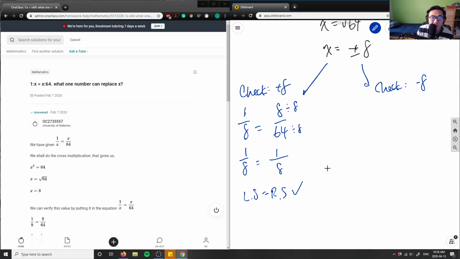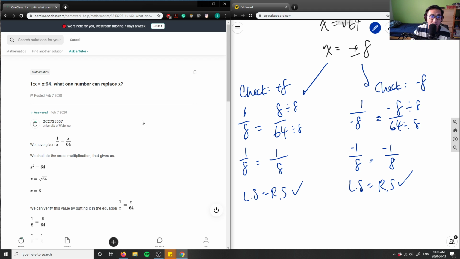But what about for negative 8? If I have 1 over negative 8 equals negative 8 over 64. Again, what would my solution be? Let's look at this. I can do the exact same thing and divide the numerator and the denominator by 8. So if I divide this side by 8, I'm going to get 1 over negative 8, or I can say negative 1 over 8. Negative 1 over 8, it doesn't matter where the negative goes. And then negative 8 divided by 8 is negative 1, and 64 divided by 8 is also 8, which means that left side also equals right side.